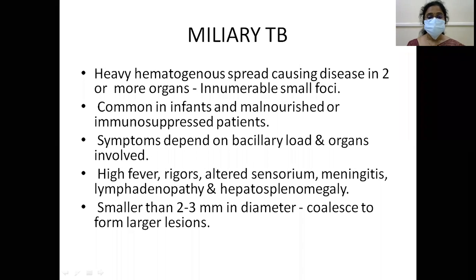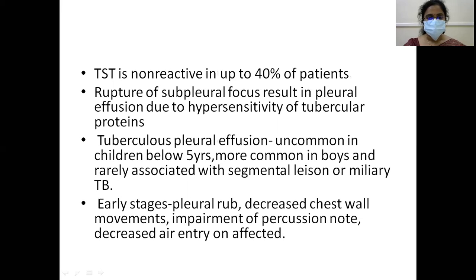High fever, rigors, altered sensorium, meningitis, lymphadenopathy, hepatosplenomegaly are the common signs and symptoms. Foci smaller than 2 to 3 mm in diameter coalesce to form larger lesions. So they are innumerable small foci which may combine to form larger lesions. Tuberculin skin test is non-reactive in up to 40% of these patients.